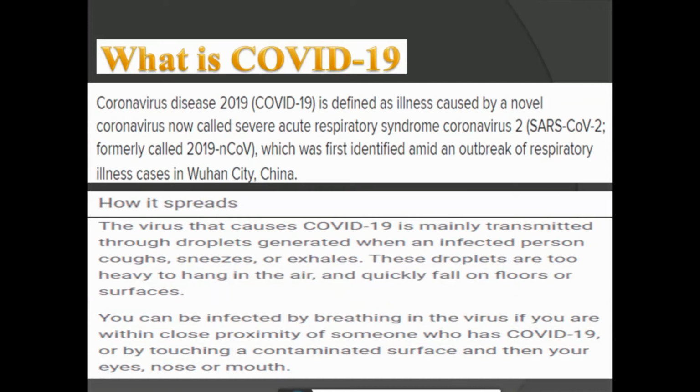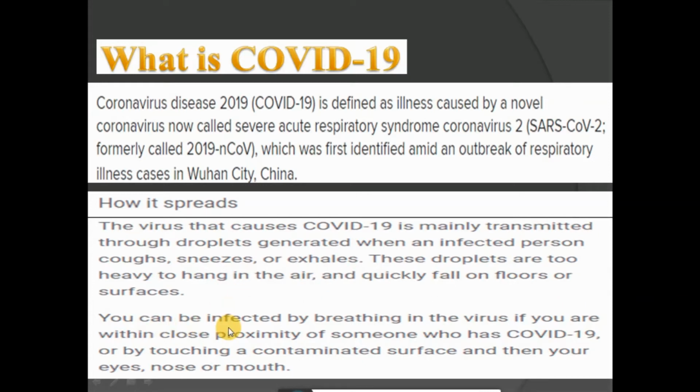Then you have to mention how it spreads. The virus that causes COVID-19 is mainly transmitted through droplets generated when an infected person coughs, sneezes or exhales. These droplets are too heavy to hang in the air and quickly fall on floors or surfaces.